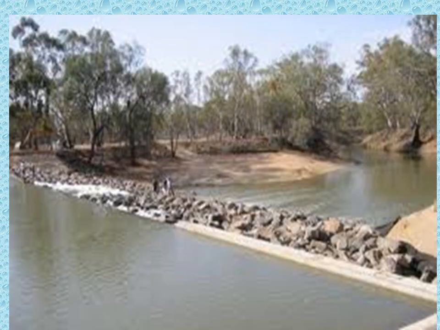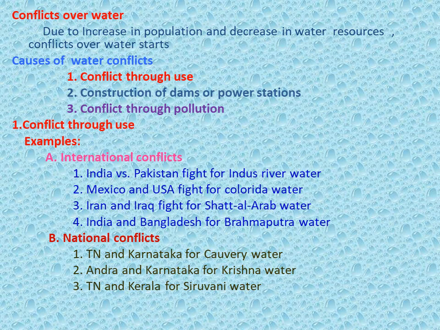About the water resources. 80% of the earth's surface is covered by water. Then next, about conflicts over water. Due to increase in population and decrease in water resources, conflicts over water start between the countries, between the states, between the districts, etc.